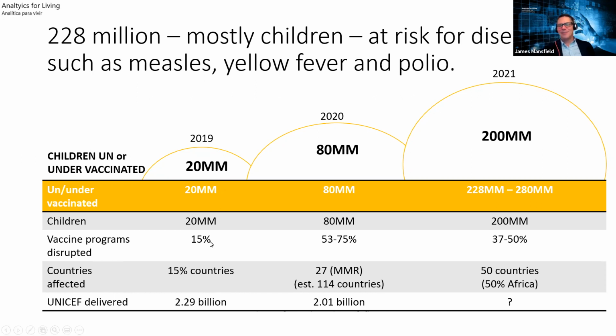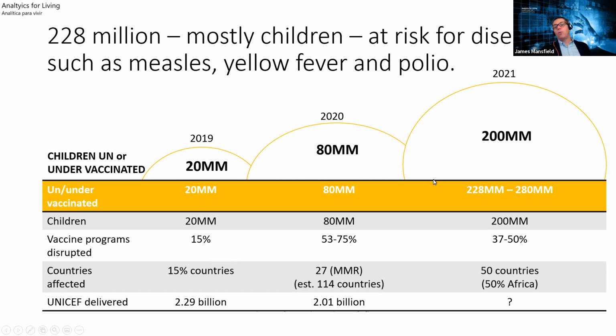And typically the reason for that is that the vaccine programs are disrupted. So UNICEF, or whoever, or the government, can't deliver the vaccine. So there are these children, 20 million, that aren't vaccinated. COVID, unfortunately, disrupted a lot of these programs, right? Vaccine programs. So if we look at 2020, there were 80 million kids.